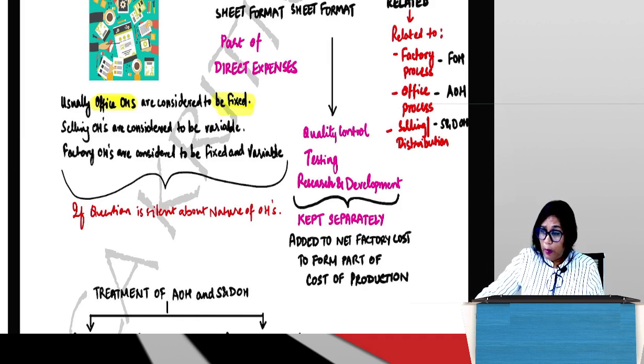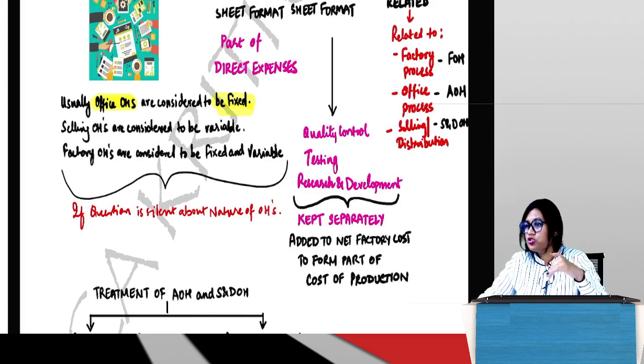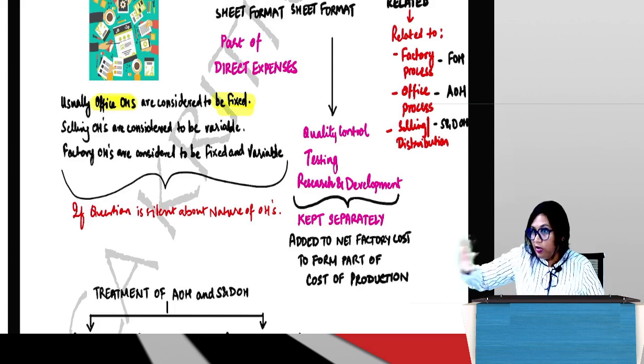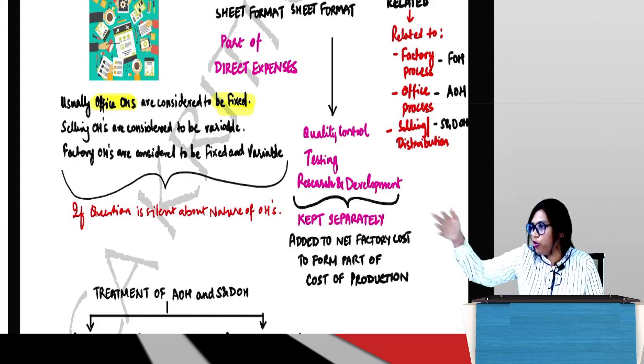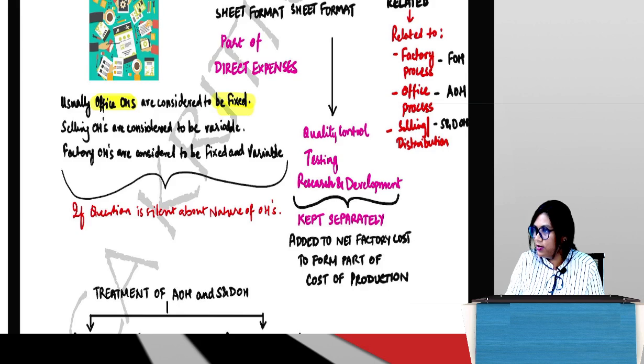If the problem wants you to consider some costs to be variable and some costs to be fixed, they have to tell you: take this variable, take this fixed. But it's not telling you. So you can't assume that I will take this as variable, I will take this as fixed. Because then I will take 2 costs as fixed, 3 costs as variable, she will take 1 cost as fixed, 4 as variable, then how many answers will there be? It is not possible. So you can't assume whatever you feel like assuming.